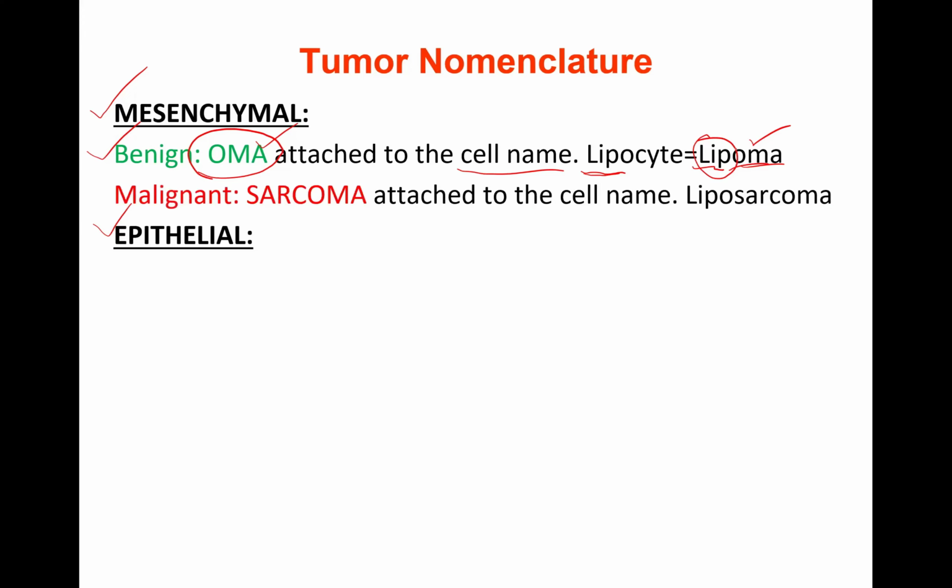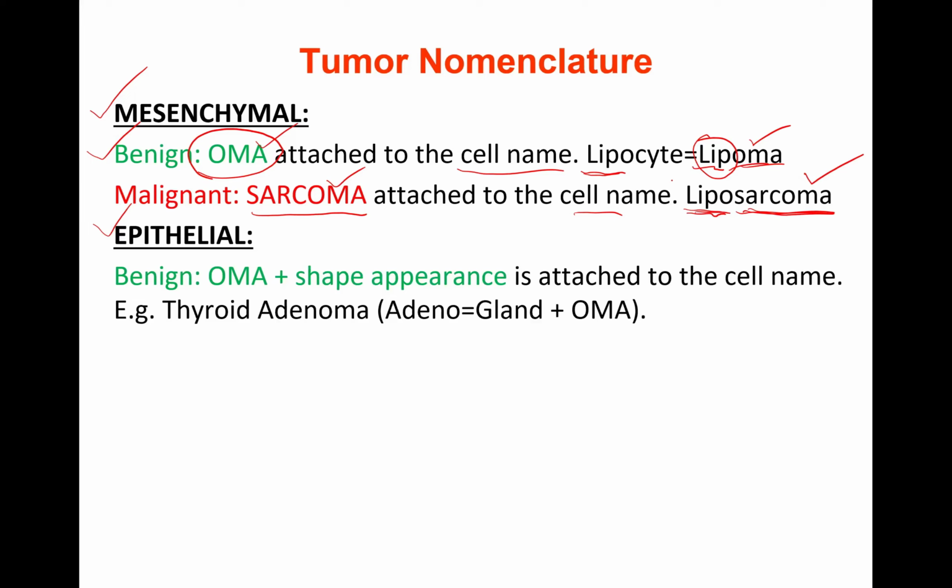What if it is malignant? We attach sarcoma, not oma, to the cell name. In the same way, lipo, we don't attach oma, we attach sarcoma: liposarcoma. Clear? Very good. Once you see sarcoma, it is a malignant killer. Liposarcoma, a malignant tumor of the lipocytes. Good.